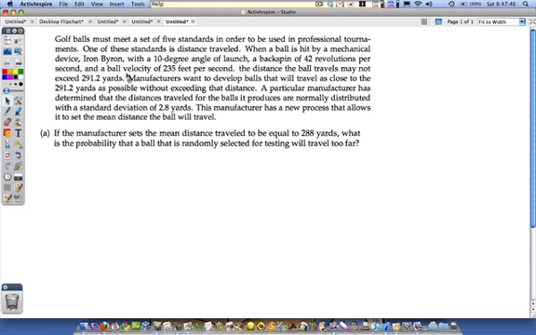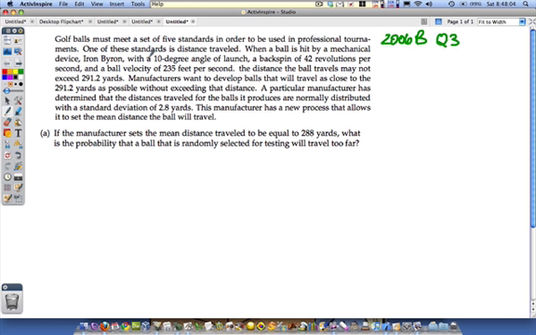So this is AP Statistics question 2006, Test B, and this is question 3. This is the golf ball question that you had on Friday when we had the substitute. Okay, so we're going to take a look at this question first.